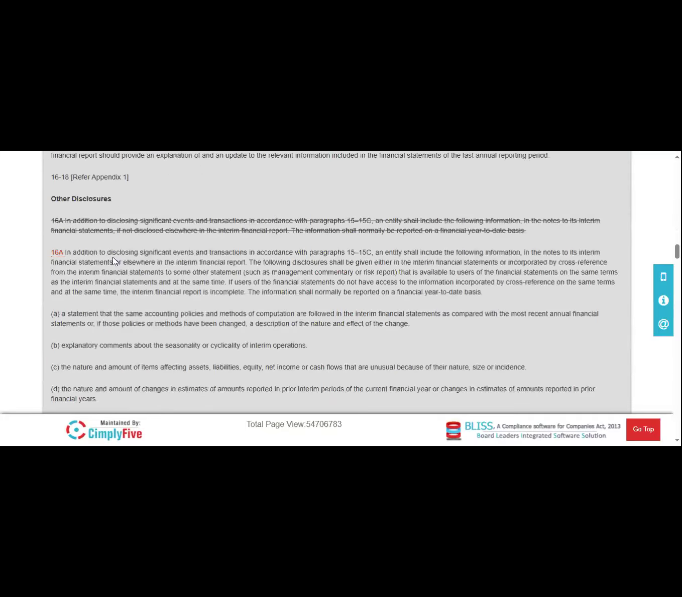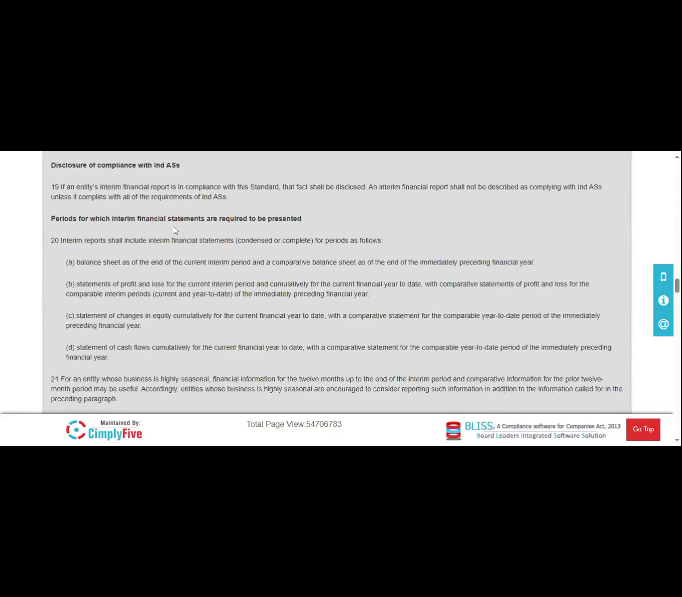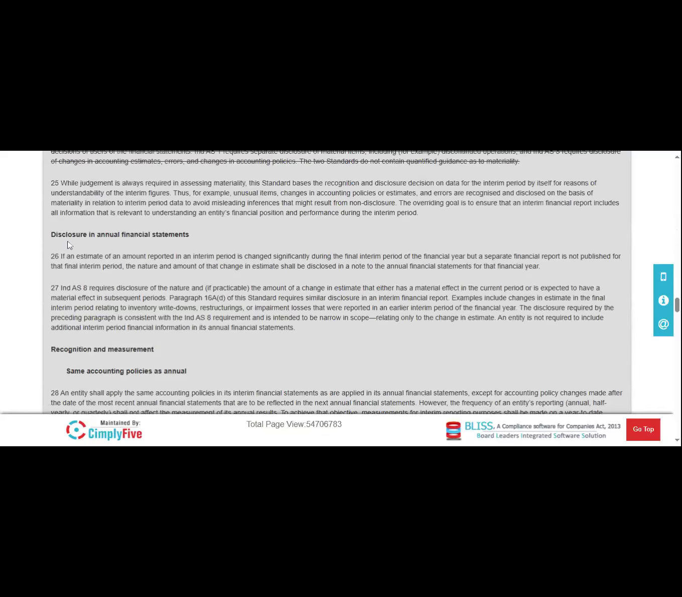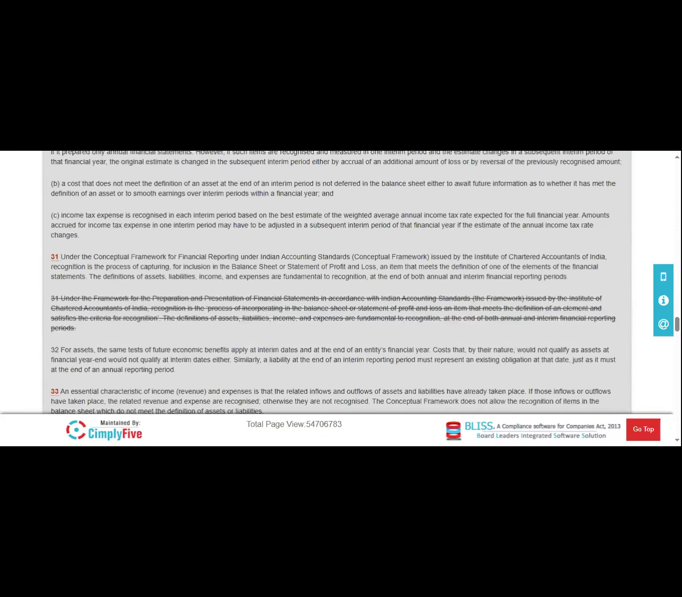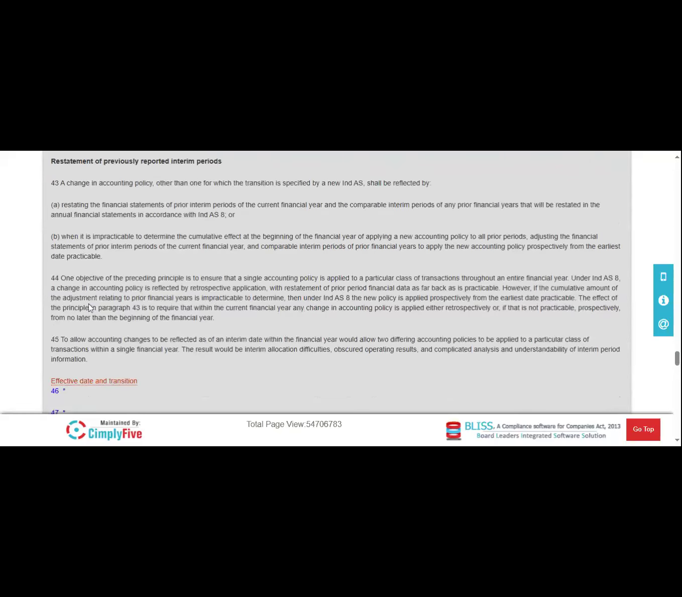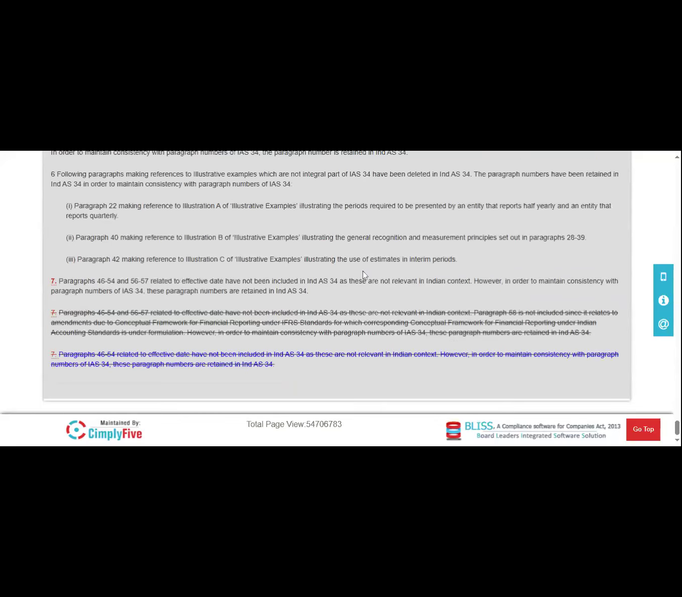Okay, we also read what the guidelines are on other disclosures. If you see here, the periods for which the interim financial statements are required to be presented, the guidelines on that are given in AS 34. Also the disclosures in annual financial statements. All these guidelines we see in AS 34. If anyone has any questions, you can ask here.